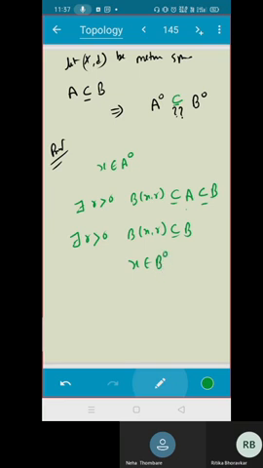Is that clear? Do you see that? Yes, sir. That's it. Done. I took an element in A interior. I am saying that it is in B interior. That is, A interior is contained in B interior. Very good. Is the proof clear?